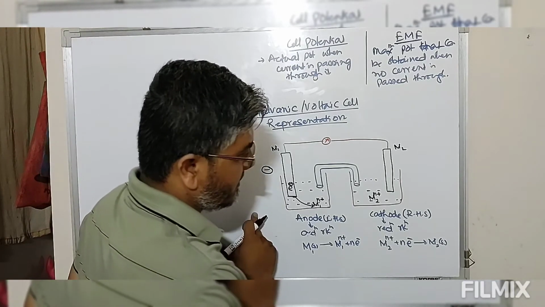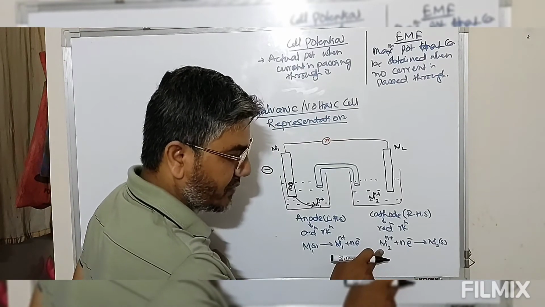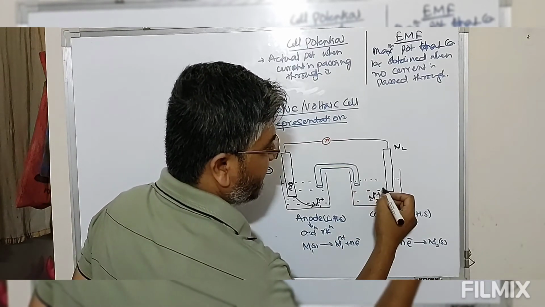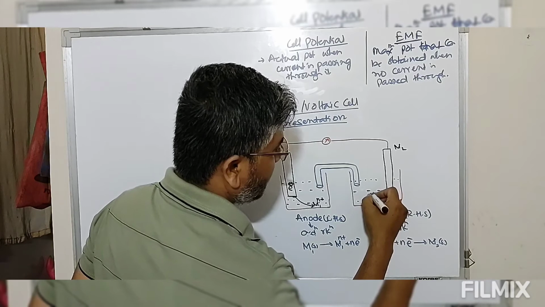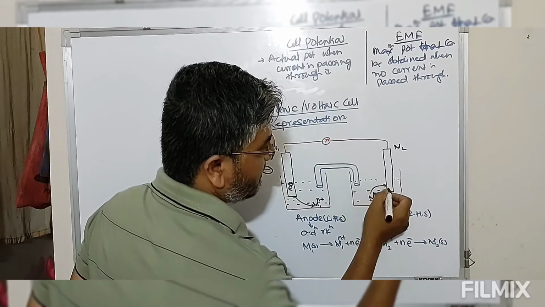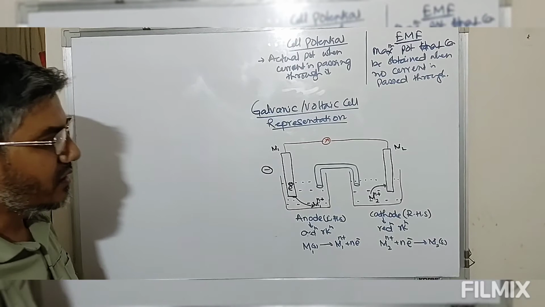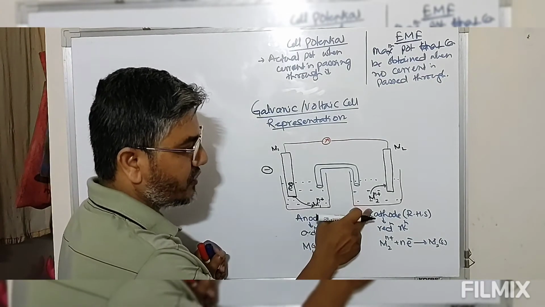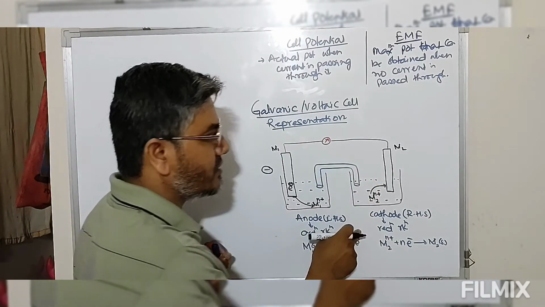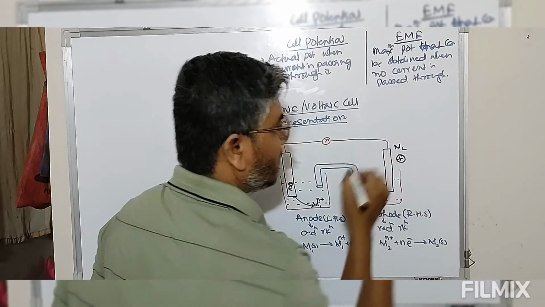Now on the other side, at the cathode, electrons are being consumed by the metal ion present in the solution and converted into solid metal. Since the solution consumes electrons, the negative charge density is less, so this cathode is given as the positive terminal.